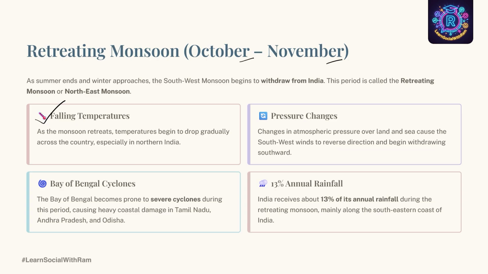The second thing that happens is that the winds reverse direction. Changes in atmospheric pressure over land and sea cause the southwest winds to reverse direction and begin withdrawing southward.